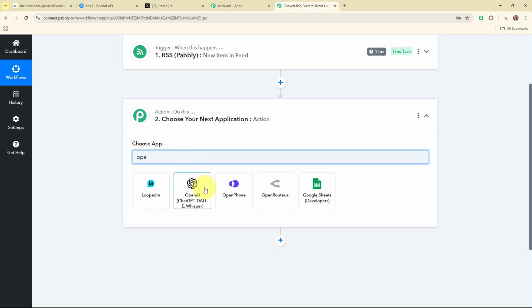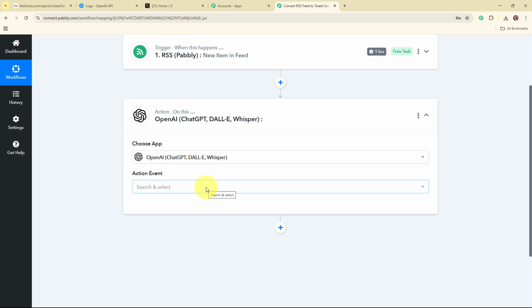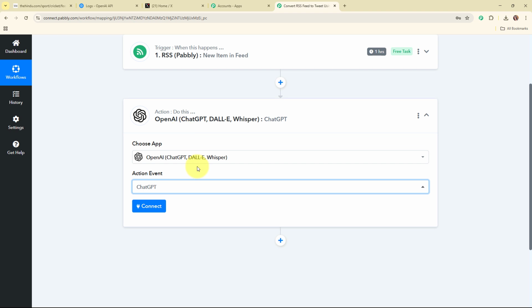OpenAI is a company that develops advanced AI tools and models like ChatGPT. People use OpenAI to create content, write code, answer questions, and even generate creative ideas. So here in my OpenAI action step, I'm going to select my action event as ChatGPT, so that by using this particular model, OpenAI should generate a proper tweet for me.